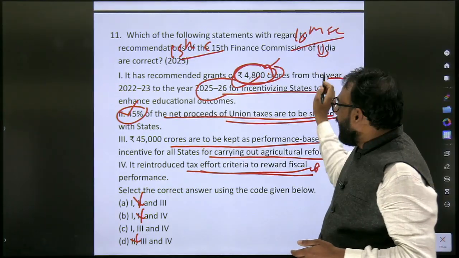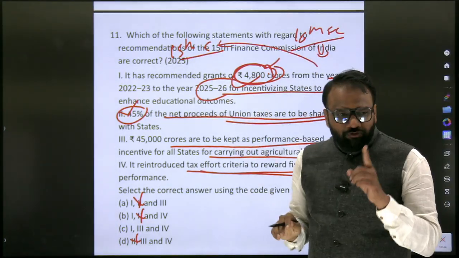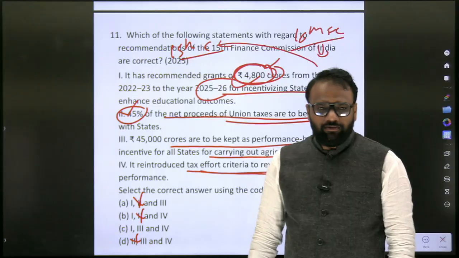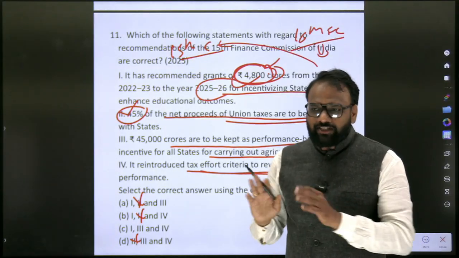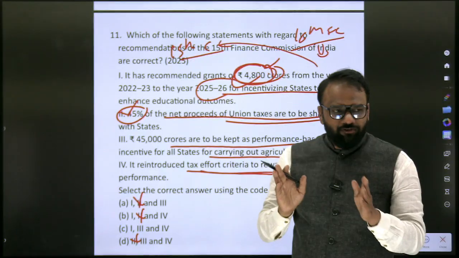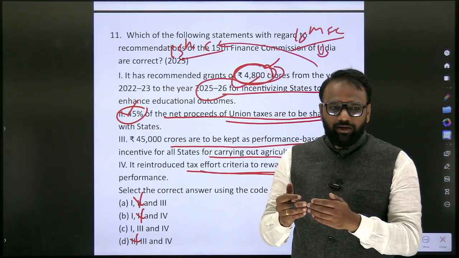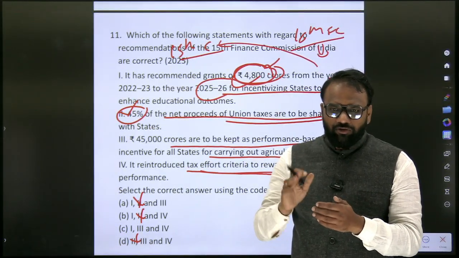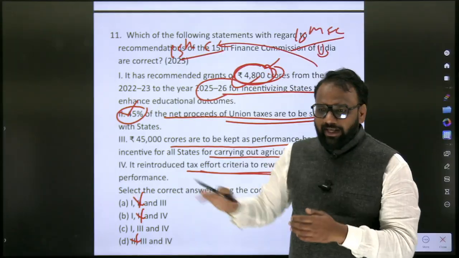We will prepare this and we will compare both of them. In the 15th Finance Commission, it was 41%. So what is the recommendation in the 16th Finance Commission? We know about the 41% itself. Whether it has been accepted by the government or not, just search it later on. Next, criteria.